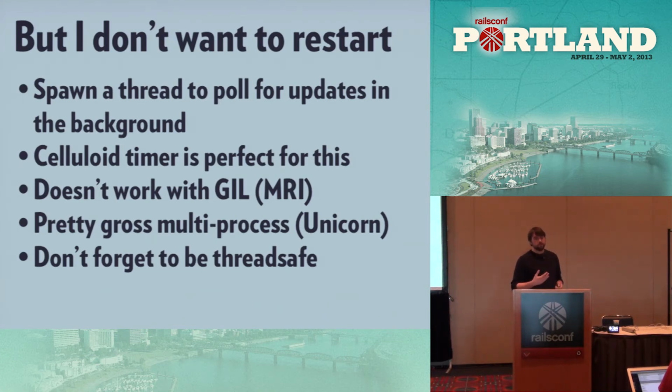So what we can do is, if we're running on a modern interpreter, we can spawn a thread in the background to poll for updates to that configuration file or set of configuration files. A really good mechanism for this is Celluloid, which is a library that basically brings actor patterns into Ruby and works great on both JVM and Rubinius. And you can spawn a Celluloid worker that will run on a timer and will go fetch your configuration values.